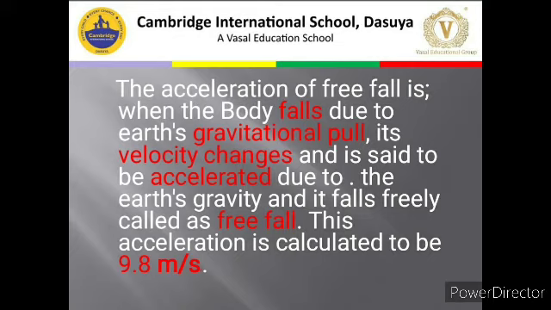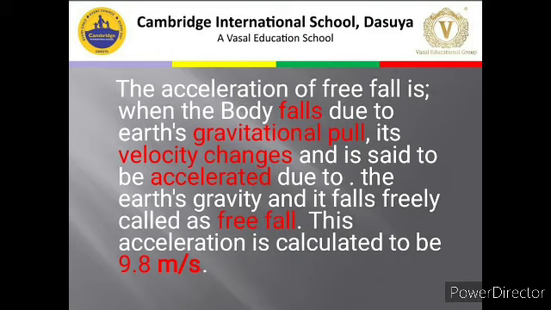Fine. So, in that case, when the object comes from the top towards the ground level, there is no force other than gravitational force acting on it. It means the object is free from all other forces and it is falling down. This situation we call free fall.